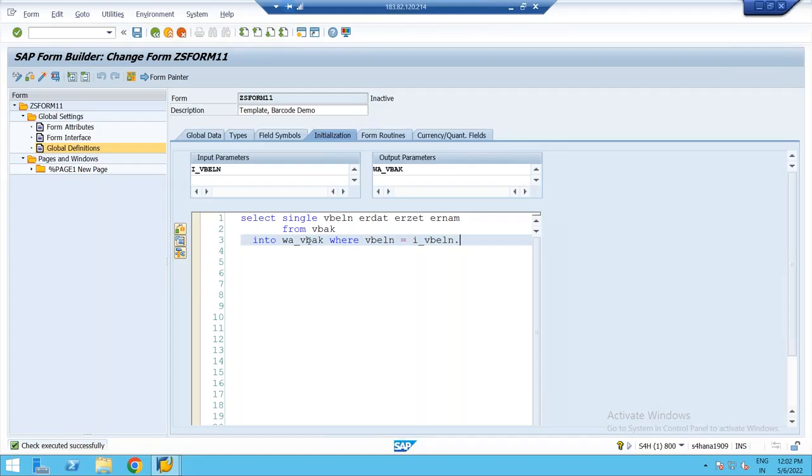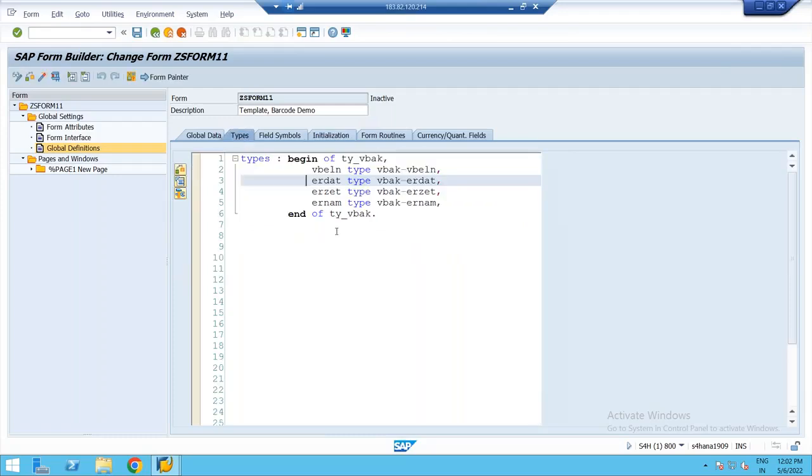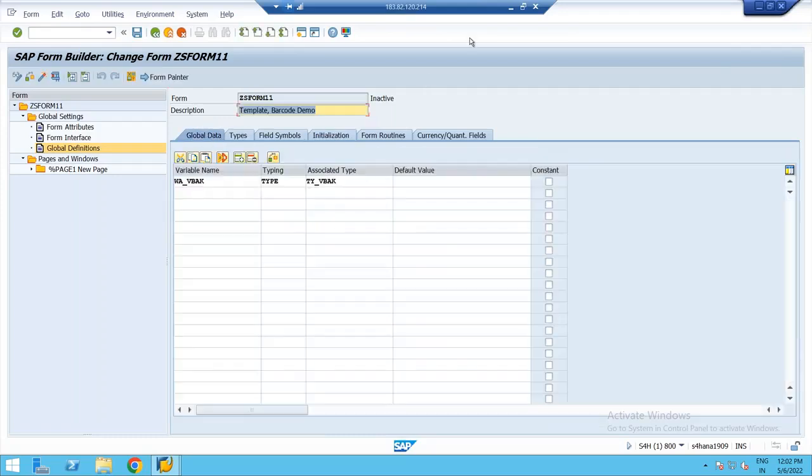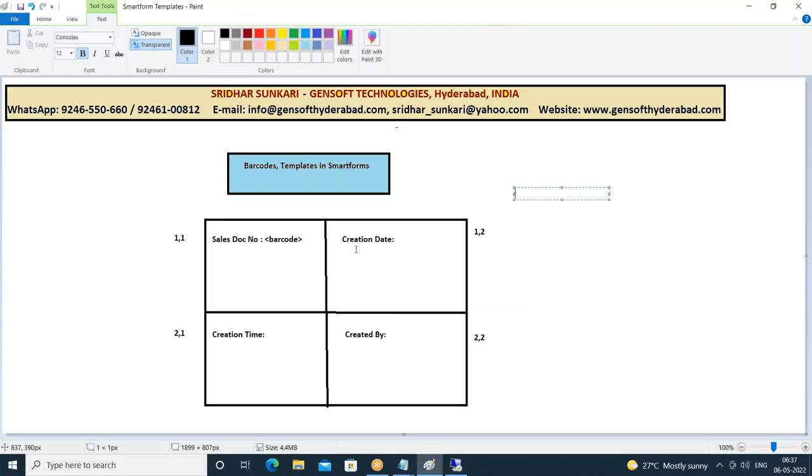So we are retrieving the data, right? This work area data, which has 4 fields, I have to display in a tabular format. I want to display only 4 fields. So how many cells do I require? 4 cells, displayed in 2 rows. Okay, so this is the requirement.